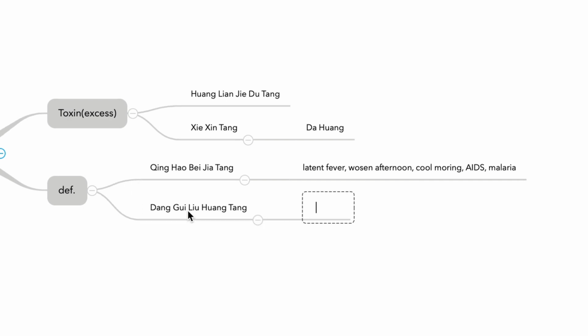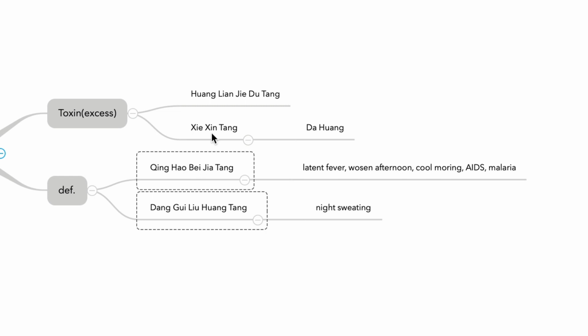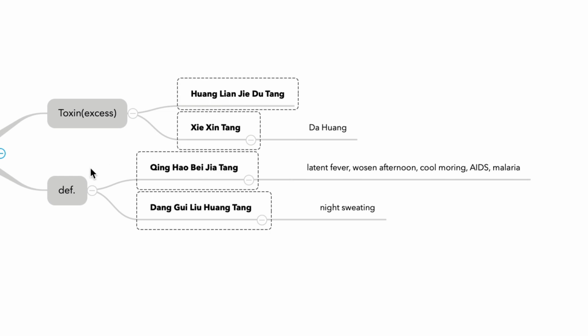And Dang Gui Liu Huang Tang is another formula for empty heat, but specifically what kind of condition? Night sweating. So only remember these four formulas. Qing Hao Bie Jia Tang and Dang Gui Liu Huang Tang. Excess heat and deficiency heat.